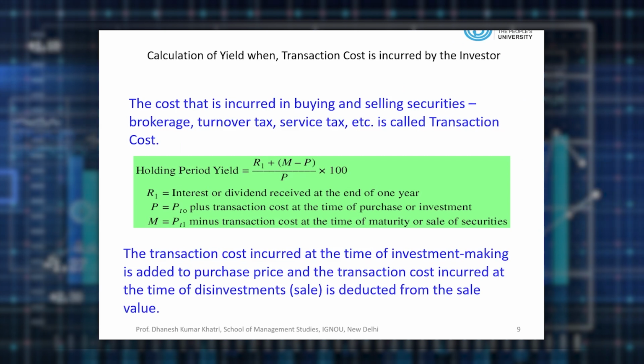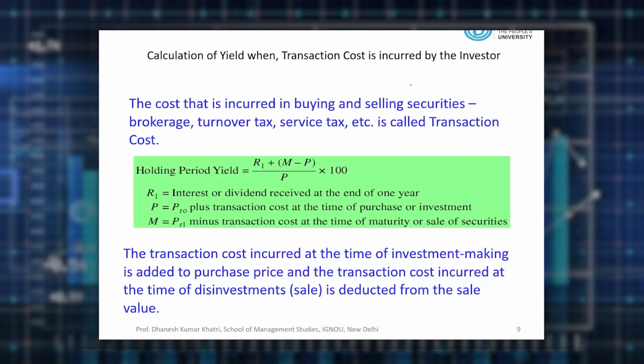Now we will go calculation of the yield when transaction cost is involved. As you might be knowing that whenever we buy or sell the shares, definitely some transaction cost like brokerage, service tax, GST and all that is there. And turnover tax and transaction tax of SEBI is there. So effectively we have to mold the formula. Now only thing is that in this case M is the maturity amount. Here maturity amount will be after deducting the transaction cost. Similarly, purchase price P will be after adding the transaction cost. It means effective P in your case will be there, purchase price of the shares plus transaction cost TC.